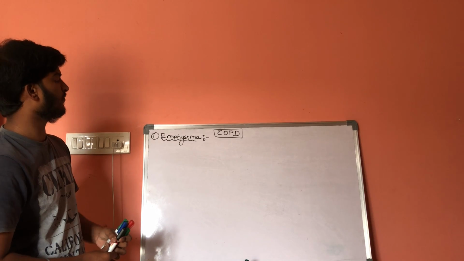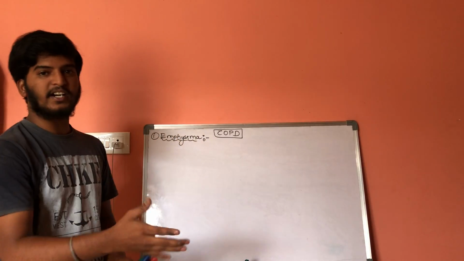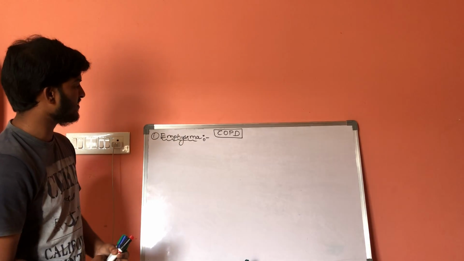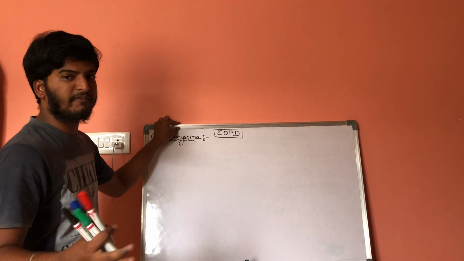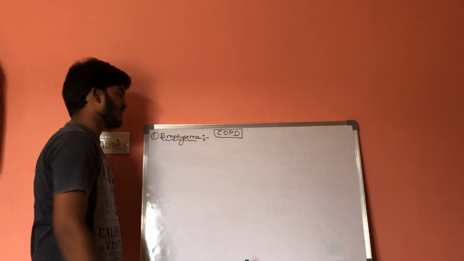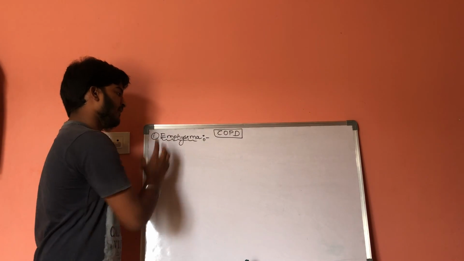Now, as we know the structure of the respiratory bronchiole, we have studied in earlier classes or in our earlier videos. Now let us discuss the normal physiology which takes place in alveoli. So how will emphysema take place?